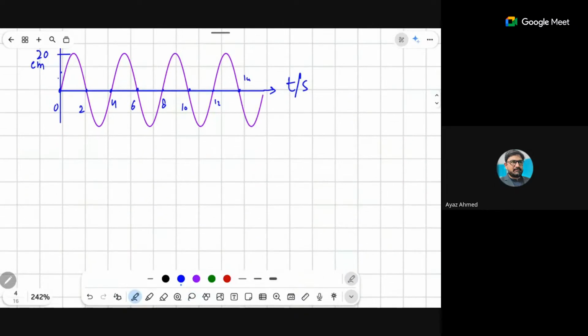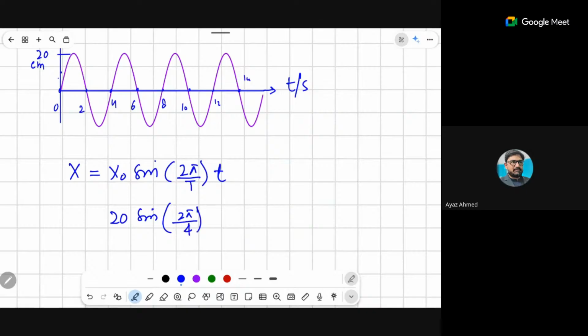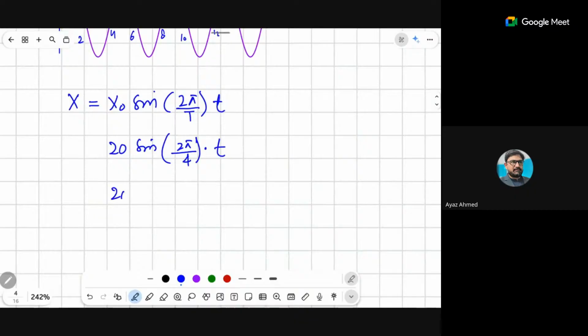Time is in seconds. So you can use x equals x naught sine 2 pi by T, that is, sine omega t into small t. So x naught is 20, and 2 pi by time period, where the time period is 4 seconds. This is your independent variable. So here you will say x equals 20 sine (pi by 2) into t.